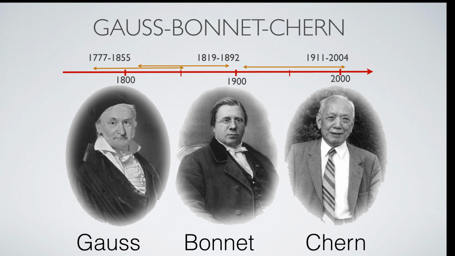Here are the main figures for the Gauss-Bonnet-Chern theorem in the continuum. Gauss and Bonnet dealt only with the two-dimensional case. After work of Allendoerfer and Weil, Chern was the first to prove the result without embedding in an ambient space.